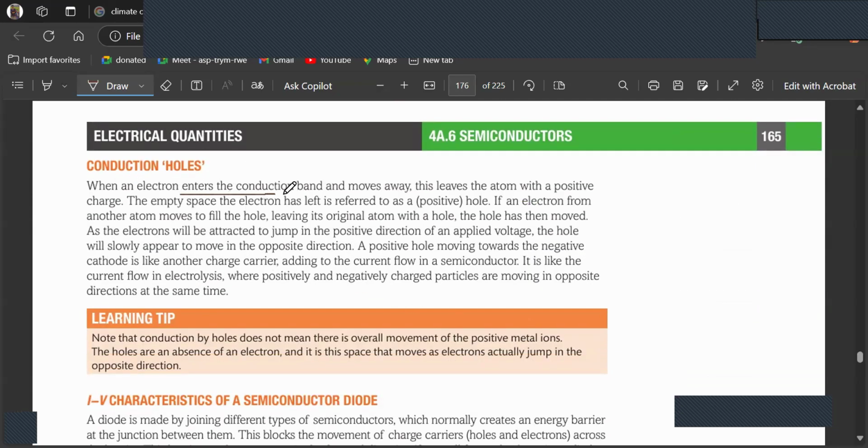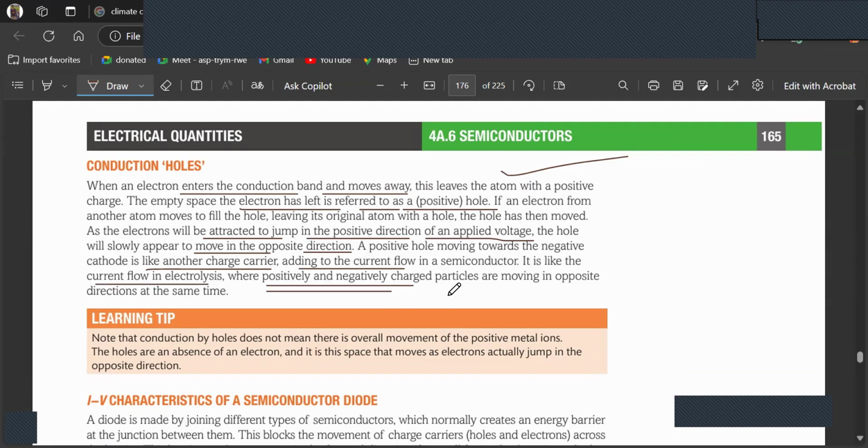So when an electron enters the conduction band and moves away, this leaves the atom with a positive charge, and the empty space the electron has left is referred to as a positive hole. If an electron from another atom moves to fill the hole, leaving its original atom with a hole, the hole has then moved. As the electrons will be attracted to jump in the positive direction of the applied voltage, the hole will slowly appear to move in the opposite direction. A positive hole moving towards the negative cathode is like another charge carrier adding to the current flow in a semiconductor, like the current flow in electrolysis, where the positive moves towards the cathode and negative moves towards the anode.